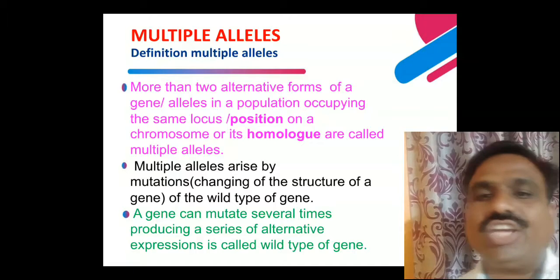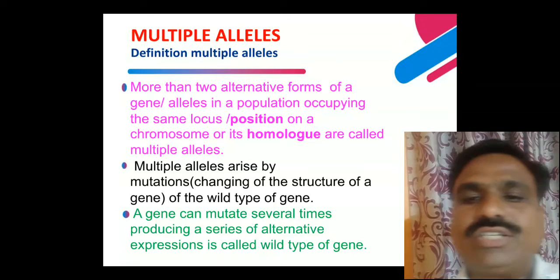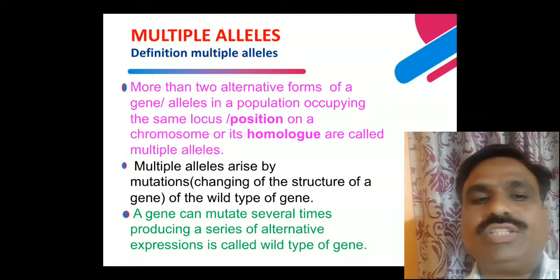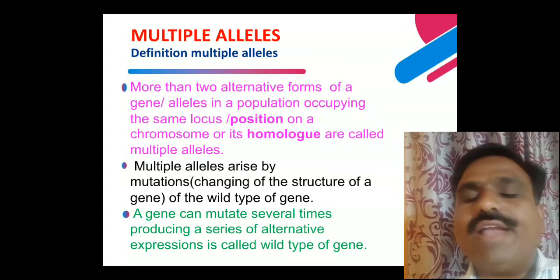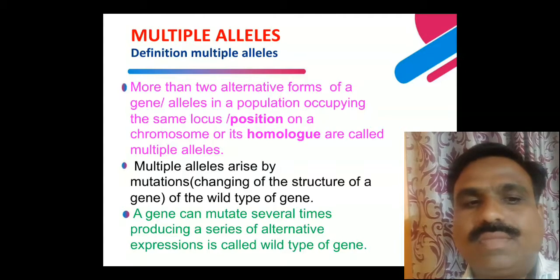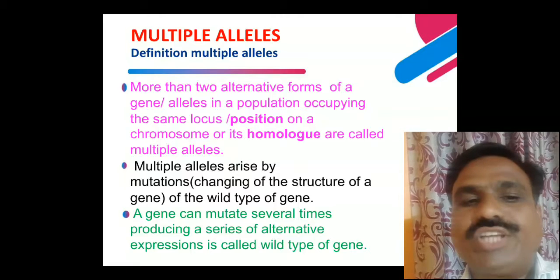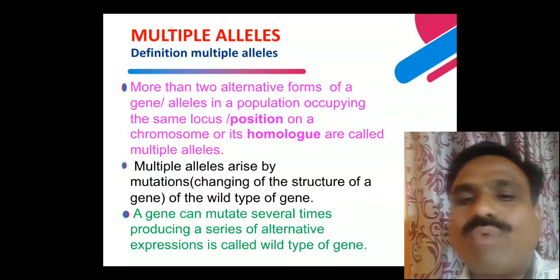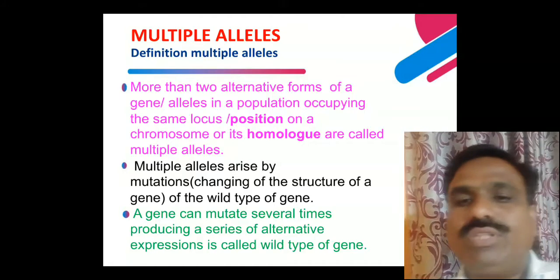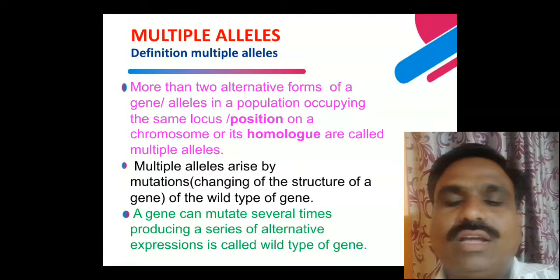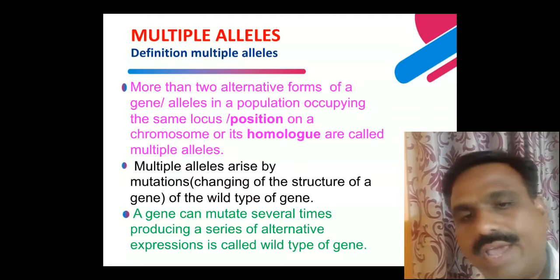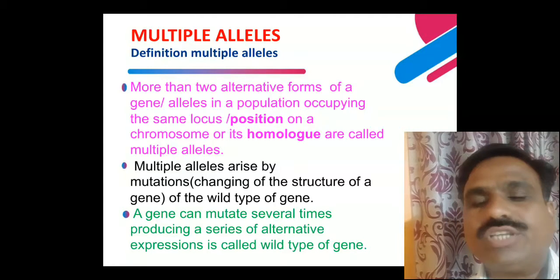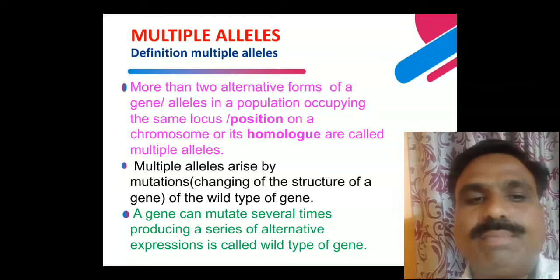Mutation is a change in the structure of the genes, a change in the function of the genes, a change in the structure of the wild type gene. Multiple alleles arise by mutation. Mutation arises when there is a wild type gene, and the change in the structure of the gene is known as mutation. Mutation is the cause of multiple alleles.